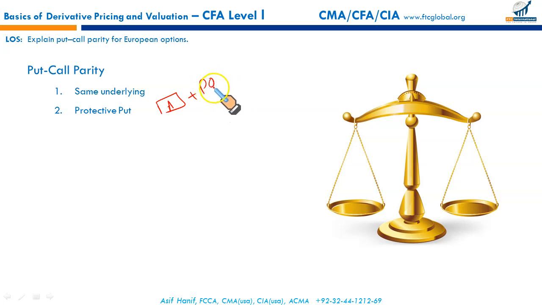This is called a protective put strategy, wherein an investor holds the underlying asset and purchases a protective put option. Then at inception, at the beginning, the investor commits the price of the underlying and the cost of purchasing a put option, also called the put premium. So we can say that for a protective put, the value at inception is equal to the premium of the put option that you paid and the value of the underlying, the cost of the underlying asset.